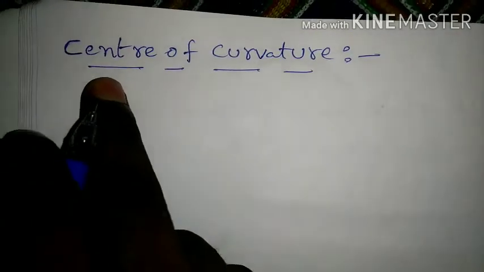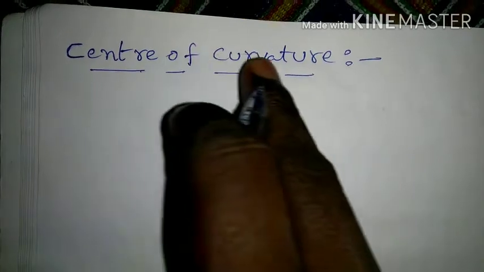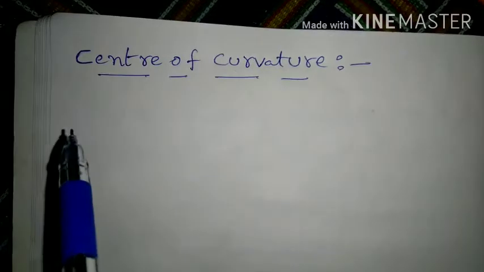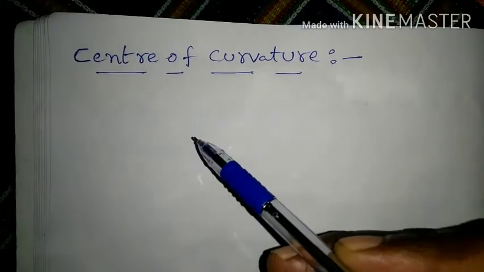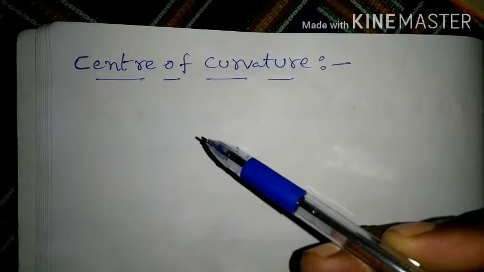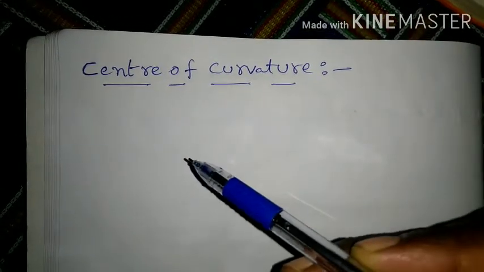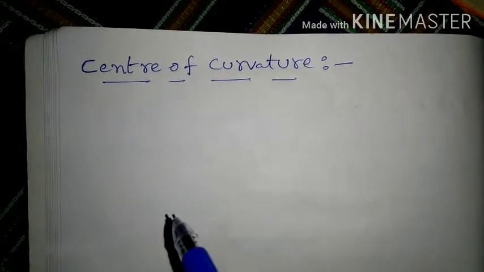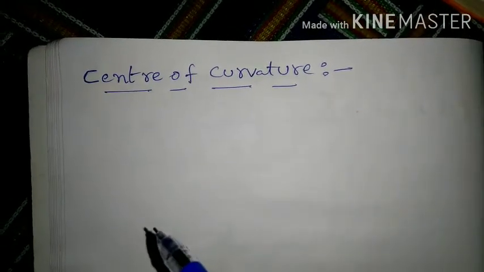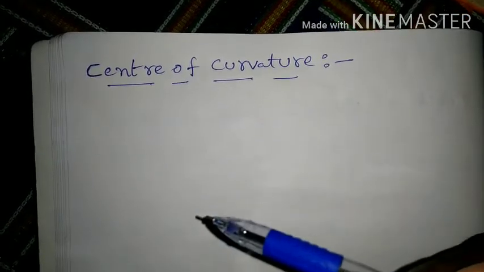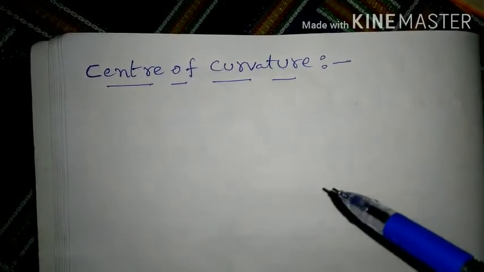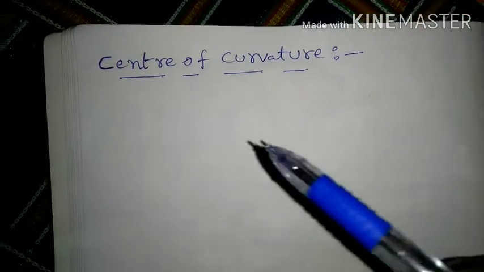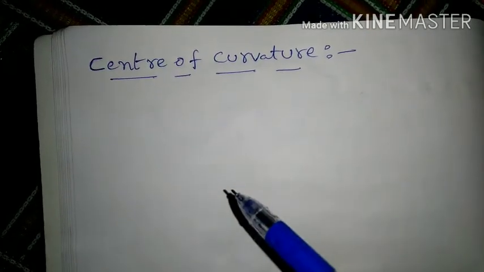Okay, definition of center of curvature. The center of the sphere which contains the part of the curved surface is called center of curvature. Once again, I repeat this definition: the center of the sphere which contains the part of the curved surface is called center of curvature.